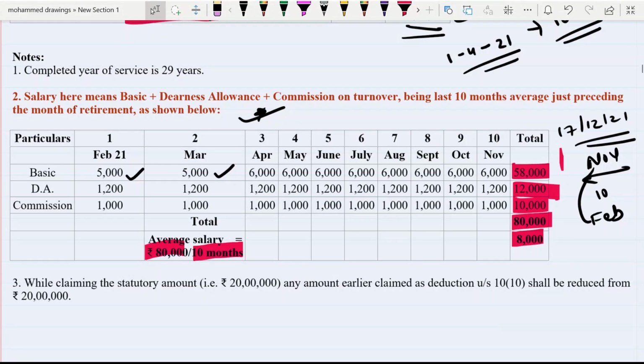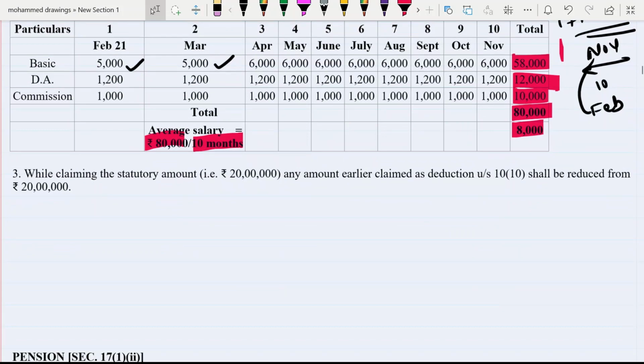And one more point that you have to keep in mind, while claiming the statutory amount, that is rupees 20 lakh, any amount earlier claimed as deduction under section 10(10) shall be reduced from 20 lakh. This is a very important point. Students, you have to understand what is written in this point.